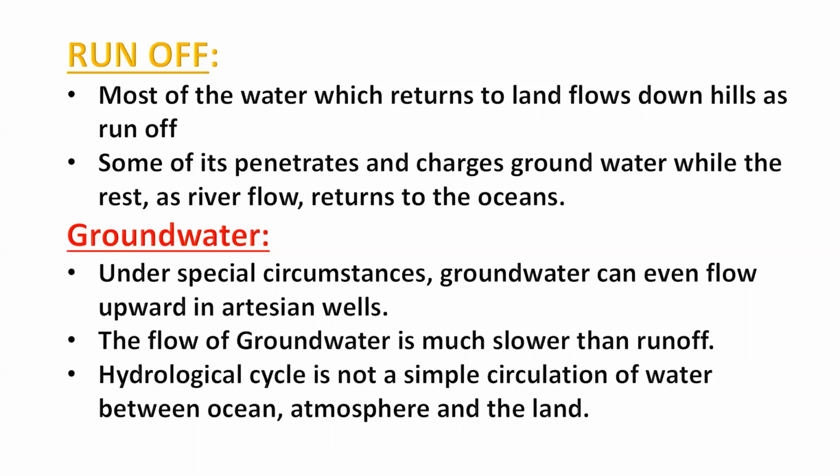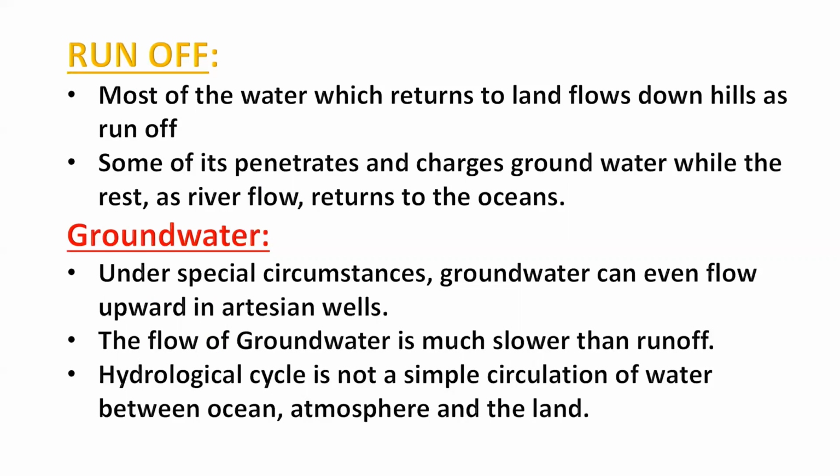That is nothing but penetration. It sinks into the ground and flows in the form of groundwater. And some water will flow in the form of rivers, and these rivers again join the oceans.